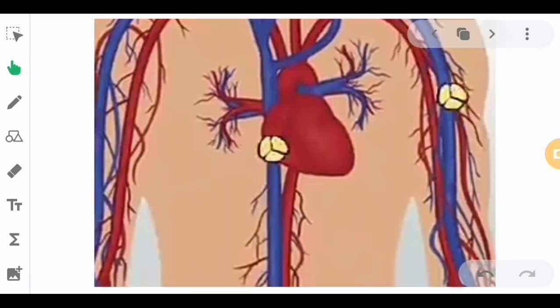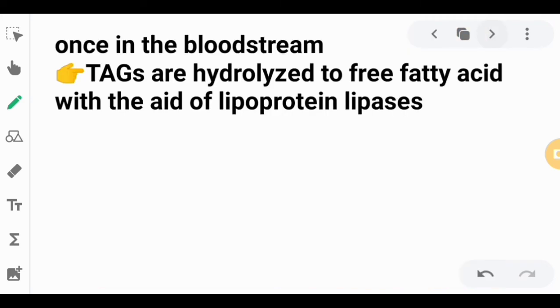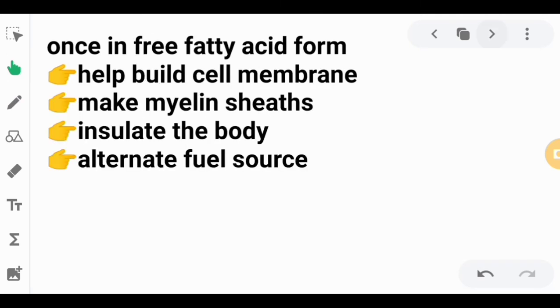Once in the bloodstream, the triacylglycerols will be hydrolyzed using lipoprotein lipases to produce free fatty acids. So they will be split into smaller forms, free fatty acids. And then, once in free fatty acid form, they help in building cell membranes.